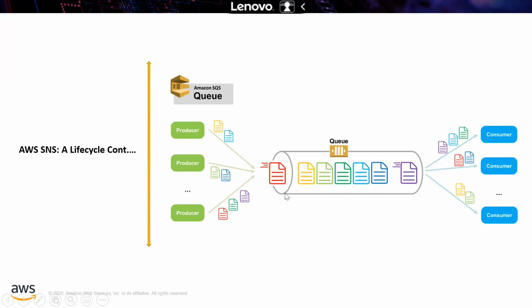There are several producers sending messages to the various consumers. The queue will process those messages and deliver them to the consumers, whatever subscribe model or method they have used. This is a simple diagram for you to understand.